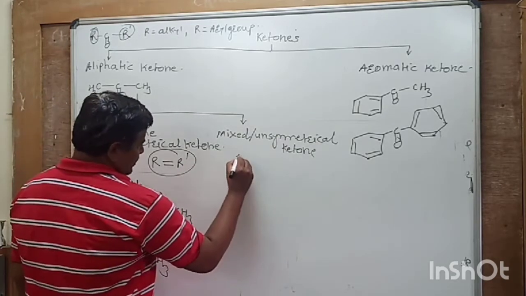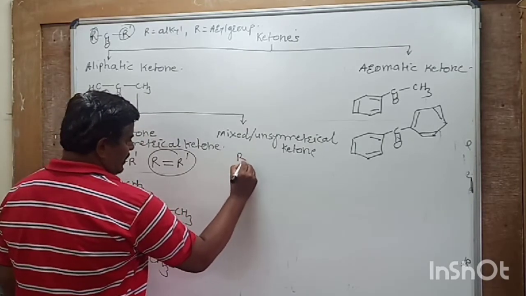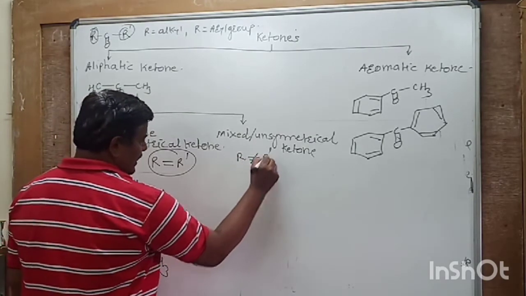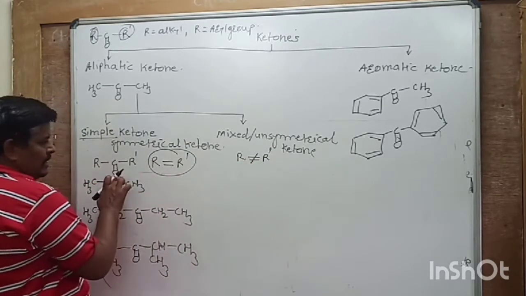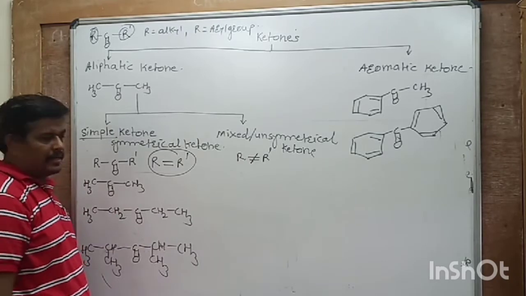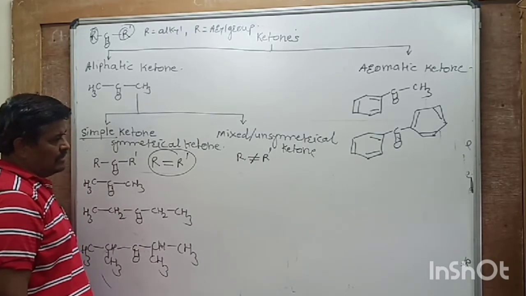Then mixed ketone. In a mixed ketone, R is not equal to R', which means both the alkyl groups attached to the carbonyl carbon are different. Then it is called a mixed or unsymmetrical ketone.